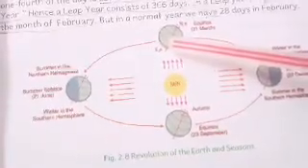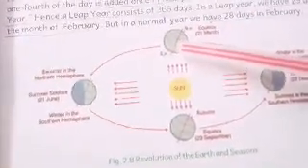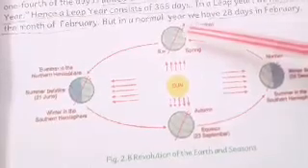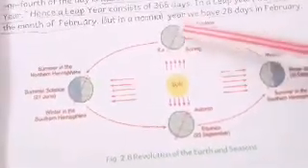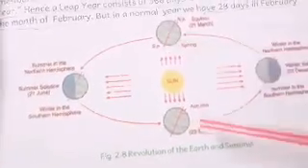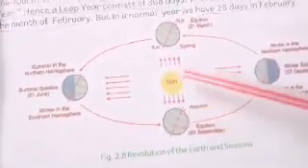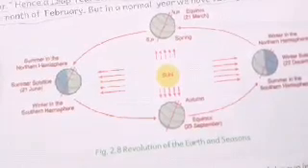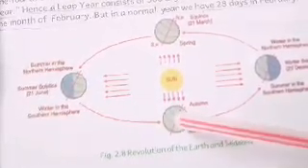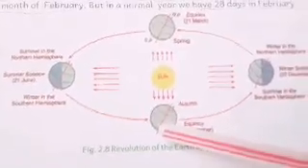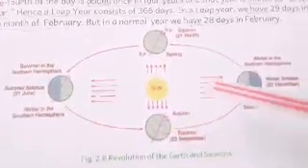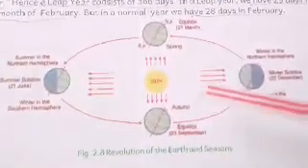At that time, the day time will be equal in the northern hemisphere and the southern hemisphere. Here also, the sun's rays directly fall on the equator, so the day will be equal in the north hemisphere and south hemisphere. So these dates are called equinoxes.